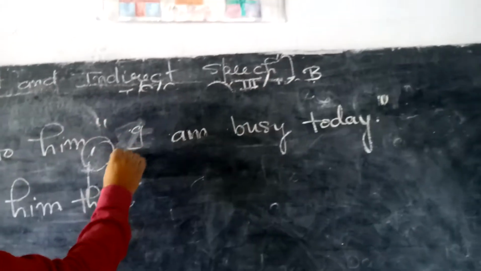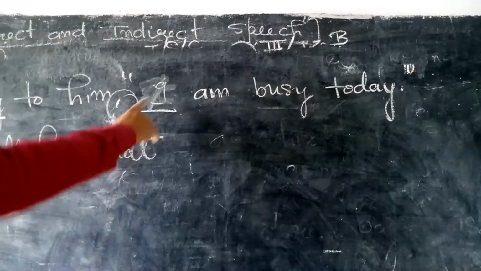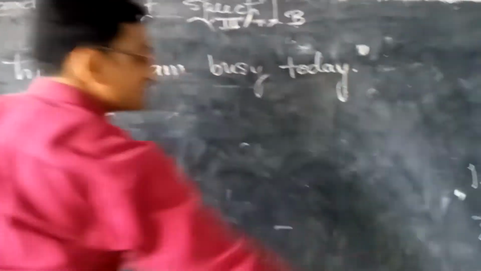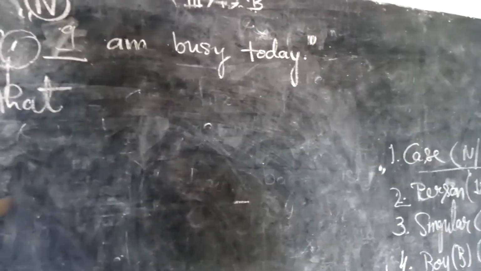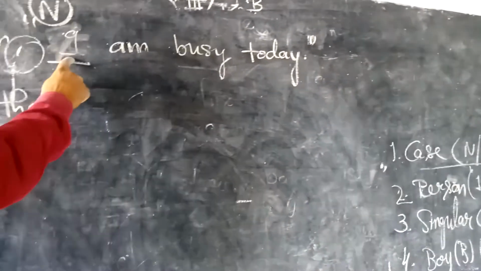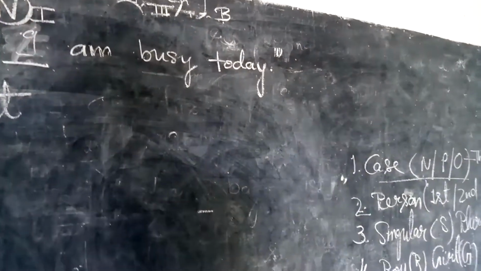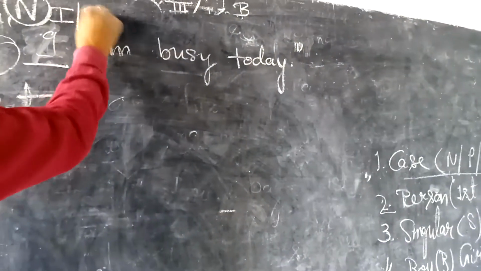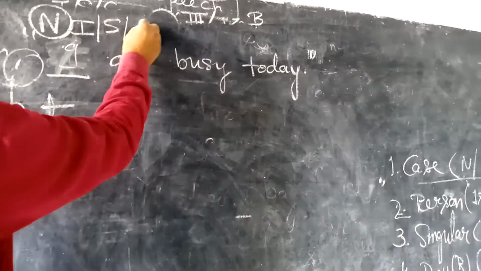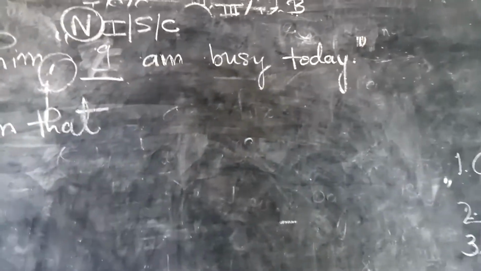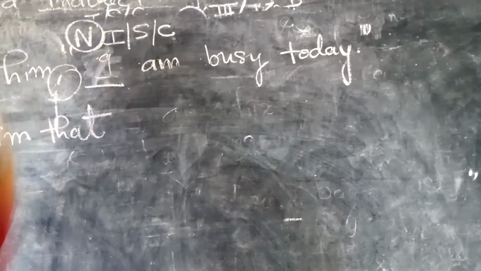How many pronouns are there? One. Underline it quickly. And thereafter mention everything. What is the first thing you have to mention? Case. And case is nominative, it will not be changed. This thing is never changed. Thereafter person. Is it first person, second person or third? First person. And thereafter singular or plural? Singular. I is used for singulars. Thereafter boy, girl or common: common, because I is used for boys also and for girls also. Okay, students, according to it I have mentioned.